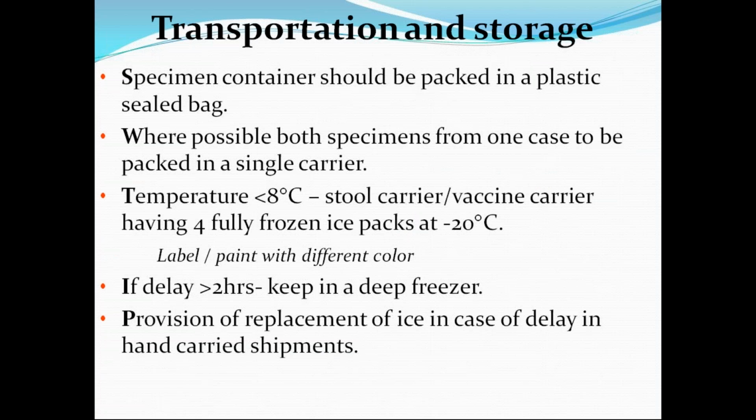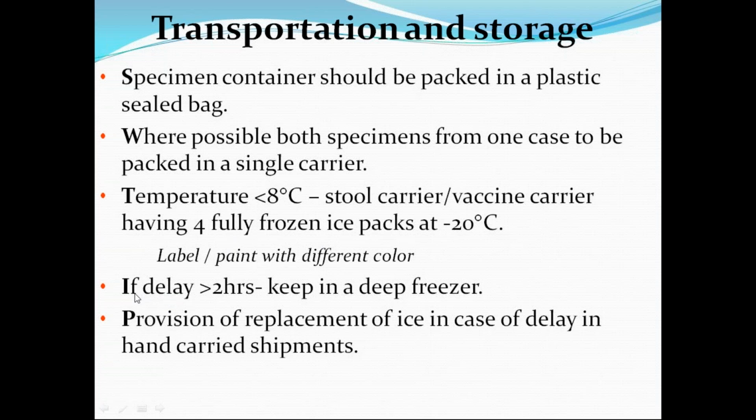We call it the reverse cold chain. The specimen container should be packed in a plastic seal bag, and possibly both specimens from one case packed in a single carrier. We have to maintain a temperature less than 8 degrees Celsius, and a vaccine carrier with 4 fully frozen ice packs should be there.